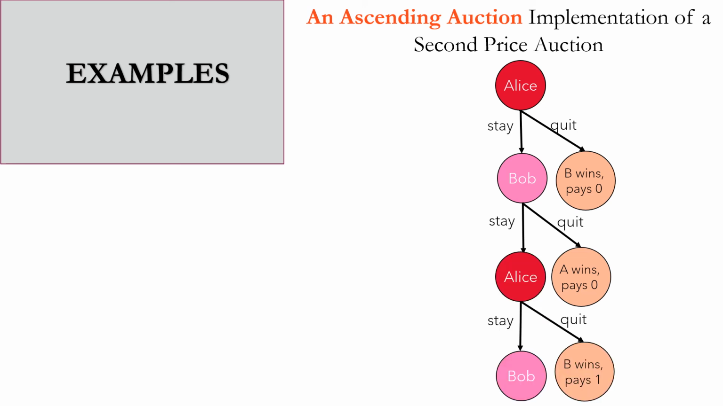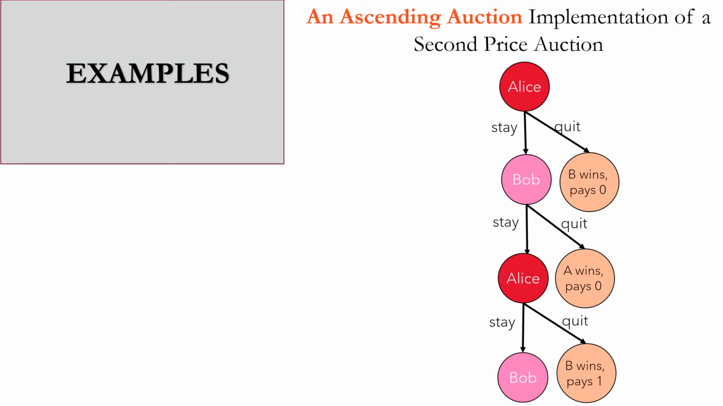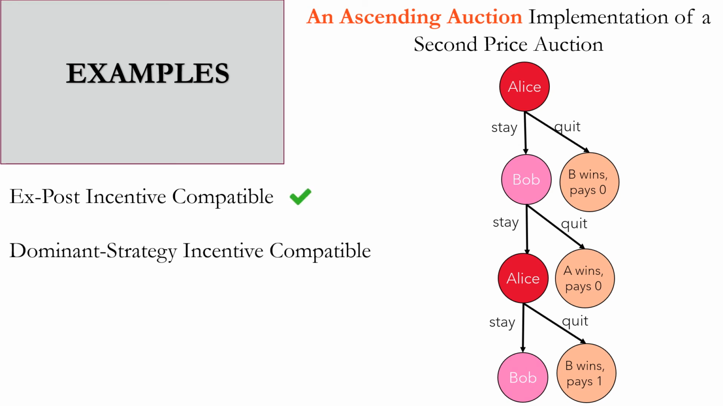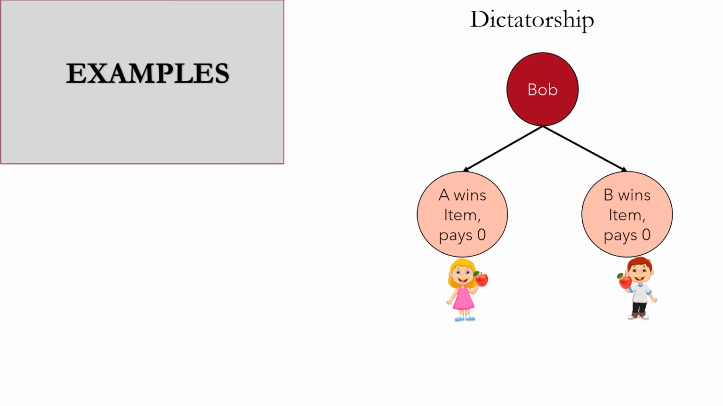We continue with this iterative mechanism until one player quits, and then the other player pays his threshold price. It is clearly ex post incentive compatible because it implements a second price auction. In addition, it is also dominant strategy incentive compatible, because quitting while you still want the item is never beneficial, no matter what the other player does. Therefore, all players have a dominant strategy.